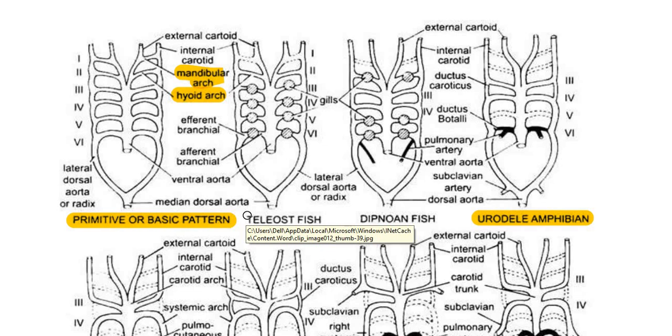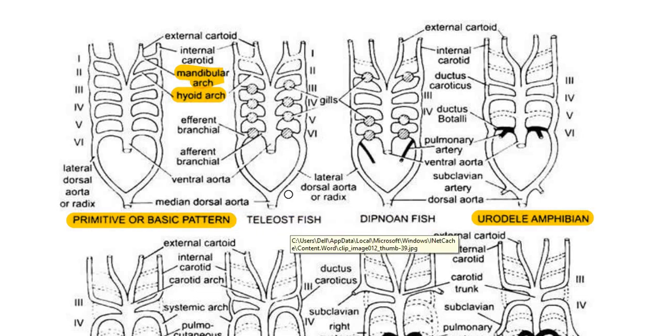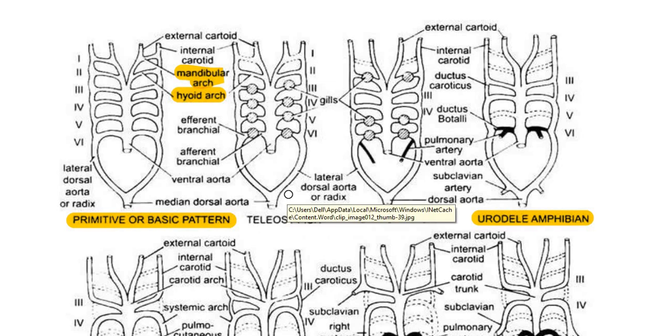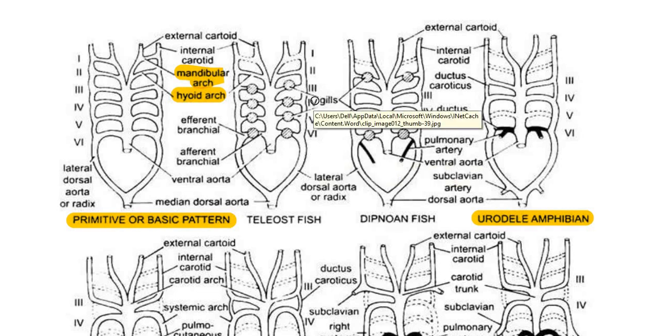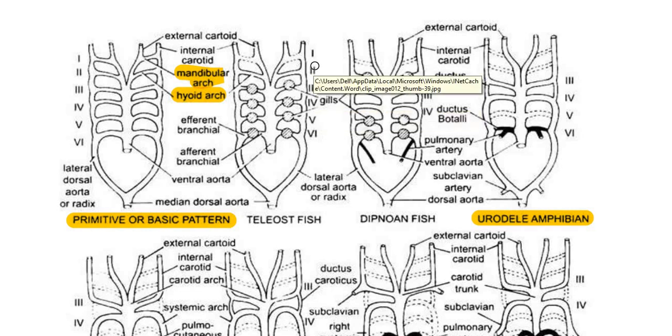When we come to aortic arches in fishes, fishes are divided into 2 subclasses, that is Chondrichthyes and Osteichthyes. Chondrichthyes is also called Elasmobranchs and Osteichthyes is also called teleost fishes. Here they have given the example for teleost fish, but the actual diagram is depicting Chondrichthyes. In the case of Elasmobranchs, for example shark, we can find only 5 pairs of aortic arches.